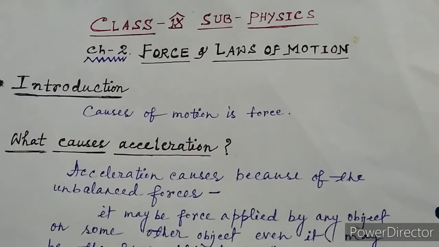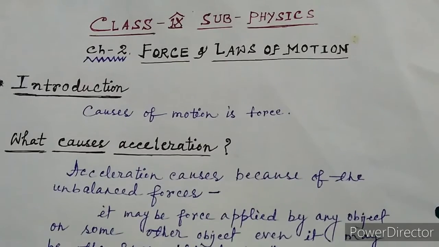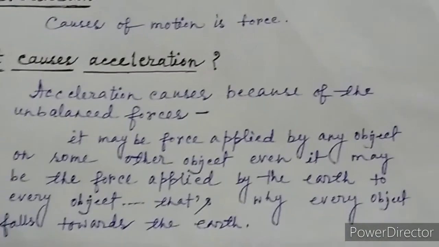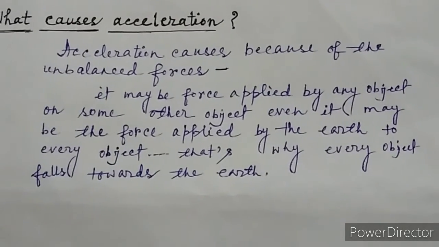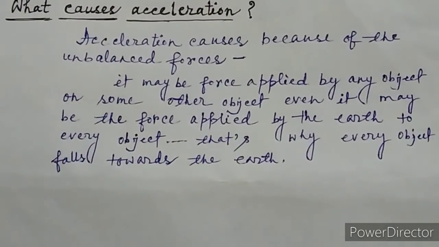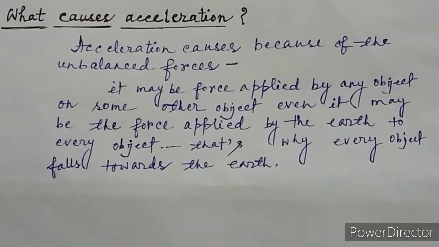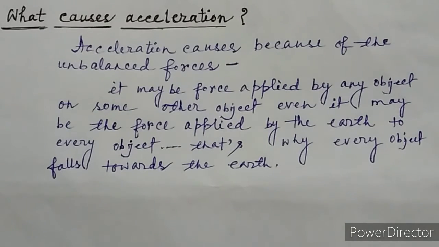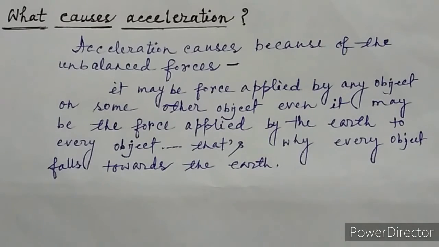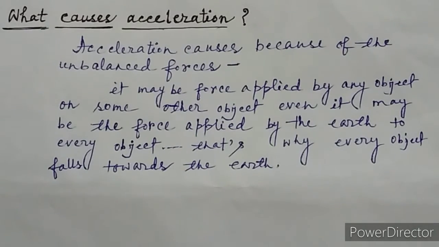What causes acceleration? Who causes acceleration? It is force. Sorry, it is not force. It is unbalanced force. Who causes acceleration in the body? That is unbalanced force. It is not only force. You have to tell that it is unbalanced force. So it is clear to you why every object falls towards the earth, and what causes acceleration in the body. And one more thing, when any body is falling towards the earth, its speed slowly increases. That also you have to remember. Okay.